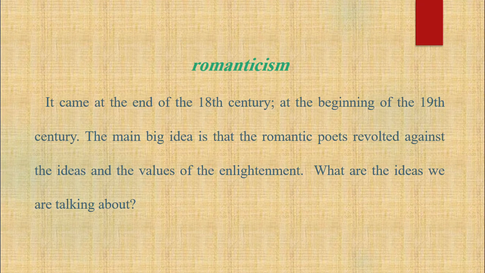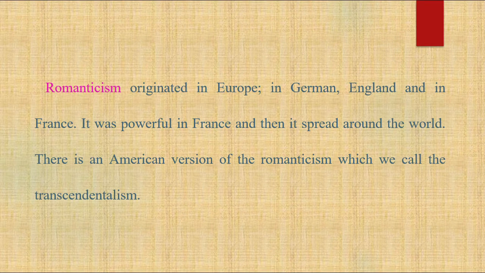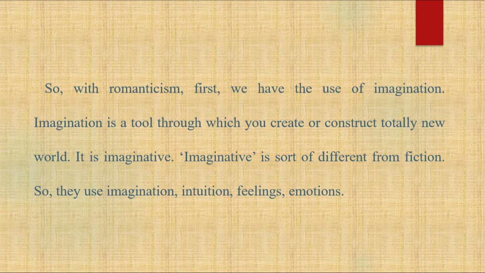Then we have Romanticism. It came at the end of the 18th century, at the beginning of the 19th century. The main big idea is that the Romantic poets revolted against the ideas and the values of the Enlightenment. What are the ideas we are talking about? Romanticism originated in Europe, in Germany, England and in France. It was powerful in France and then it spread around the world. There is an American version of Romanticism which we call Transcendentalism.